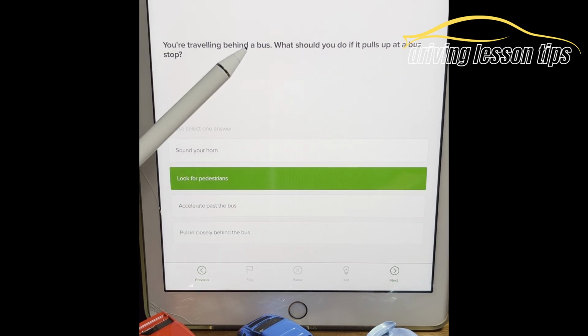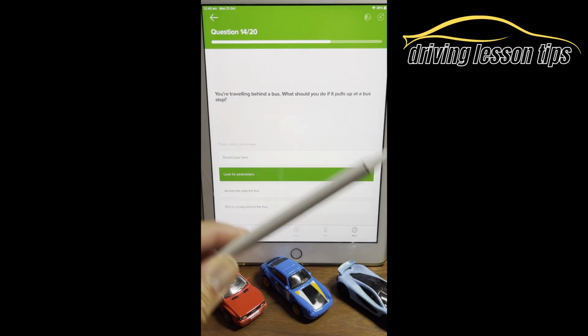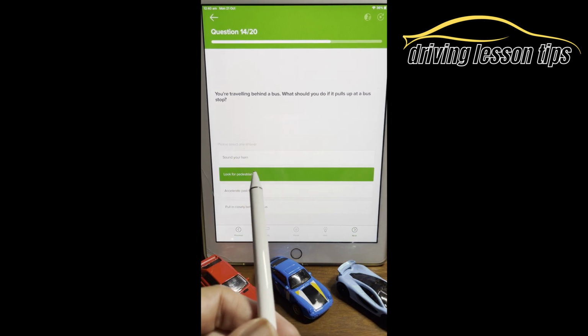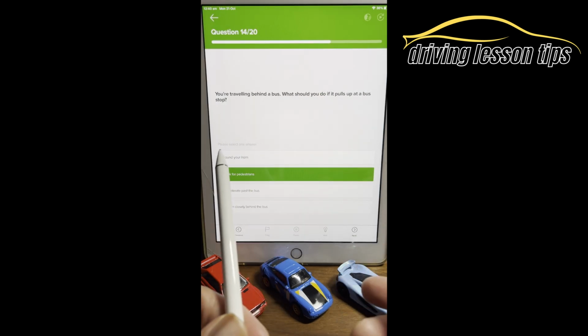Let's think about it. You're traveling behind the bus. The bus is going to pull up at a bus stop. Who's going to be on the bus? People, passengers. Either people getting on the bus or getting off the bus. You do find quite often somebody will walk, if the bus is parked there and you're just about to overtake it, somebody will walk out in front of the bus, which you won't be able to see.